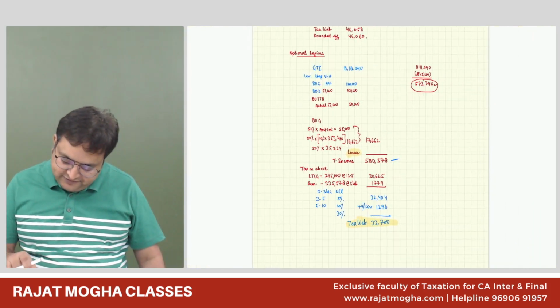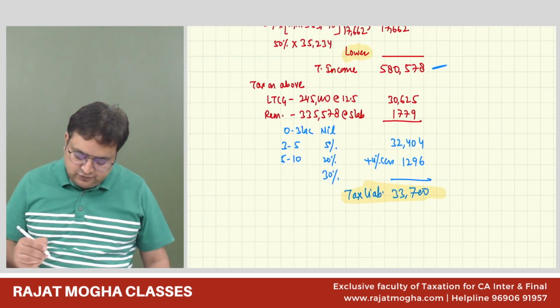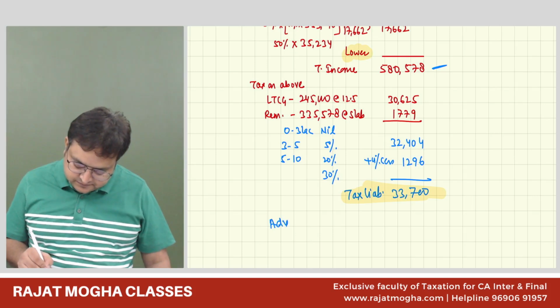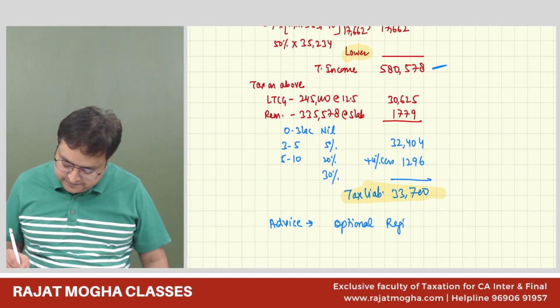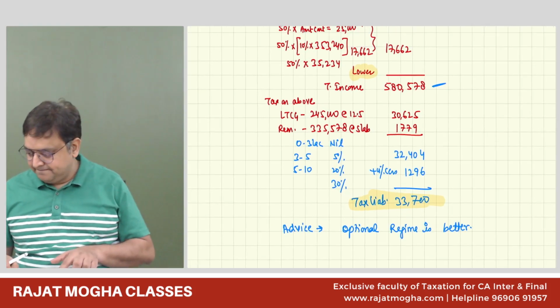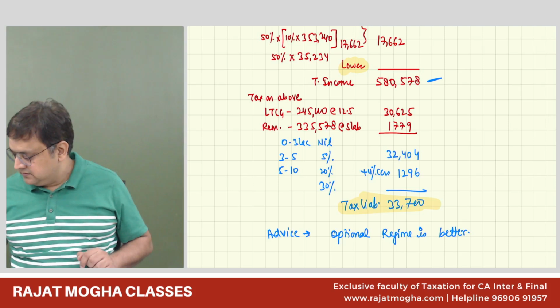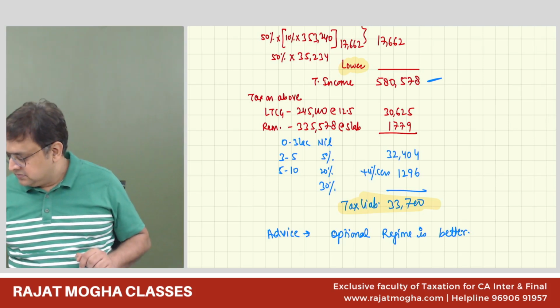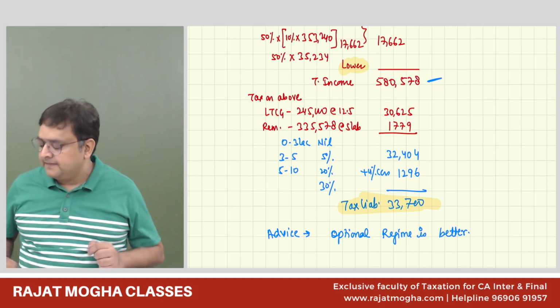In the most efficient manner, 46,000 versus 33,700. So you have to advise the optional regime is better. Understood, guys? Yes, sir.